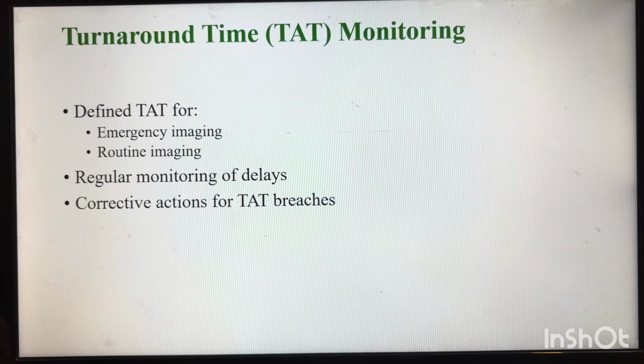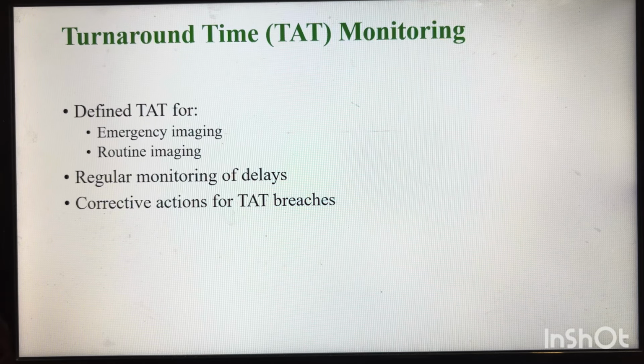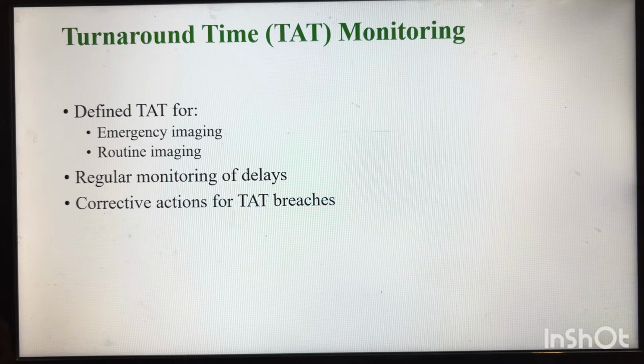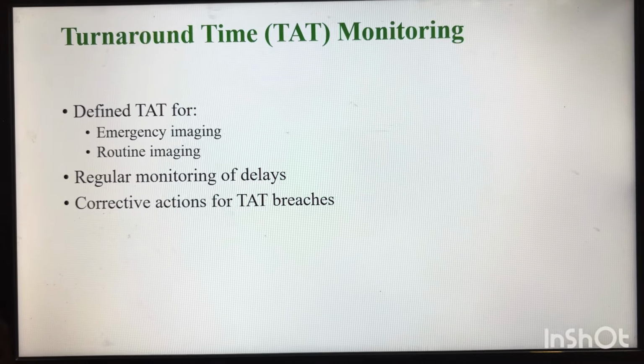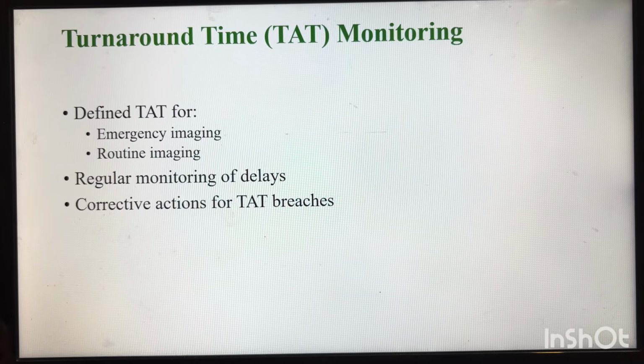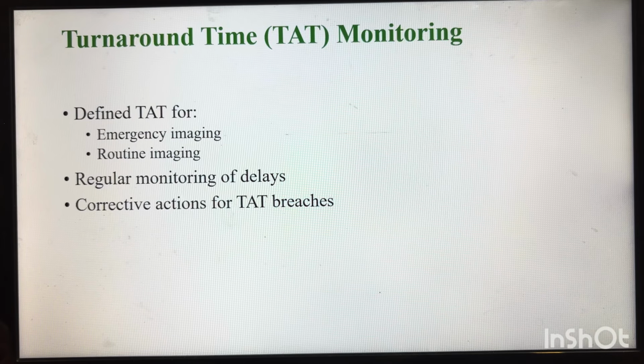The time from patient arrival at the reception counter till the test has been done will be one time. And after the test is done until the report has been dispatched, that will be one more, and that is called turnaround time. So two TATs need to be defined. One is the waiting time, and one is the turnaround time for report generation. Regular monitoring needs to be done for any delay of reports.